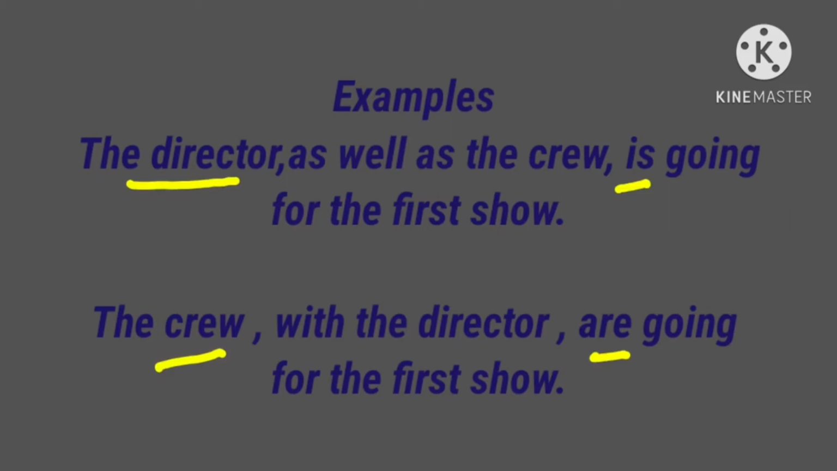Next example, the crew with the director are going for the first show. Here two subjects are given. What are they? The crew and the director, joined with the word with. What is the first subject? The crew, a plural subject. So we use the plural verb are here. In sentences joined by the words as well as or with, we want to consider the first subject. So the crew with the director are going for the first show.